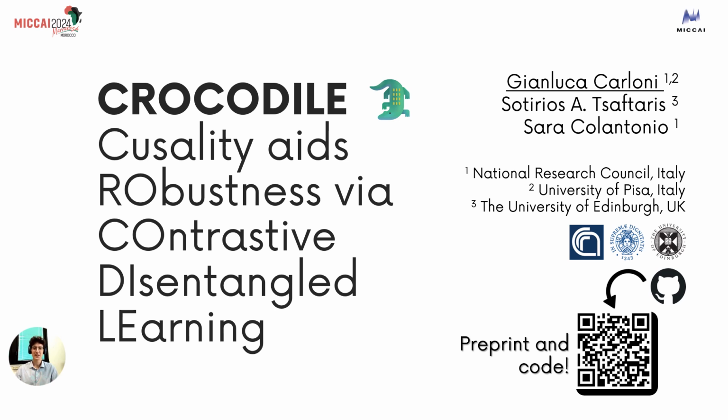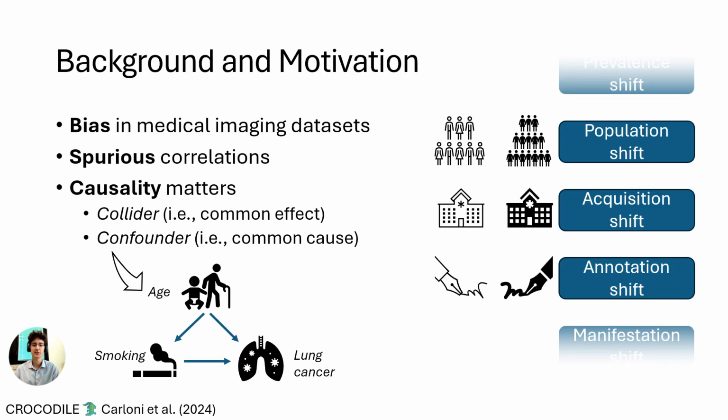Hello everyone, my name is Gianluca and I will introduce you to our paper CROCODILE, Causality Aids Robustness via Contrastive Disentangled Learning. This work talks about bias in medical imaging applications and how we have developed a new framework to force the model to avoid spurious correlations that arise due to biases and shifts. In this regard, causality matters, and we studied the problem by analyzing colliders and confounders.